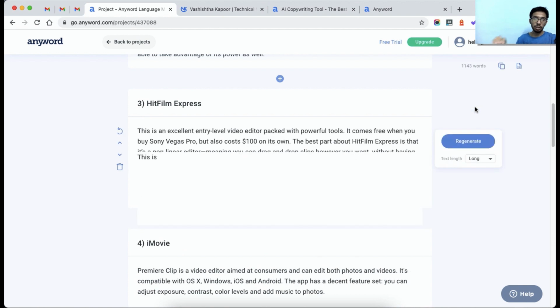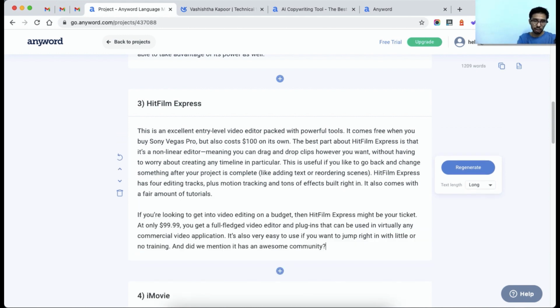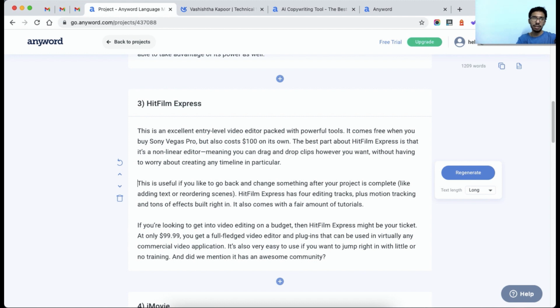So that is one of the best tricks I have always used with any AI writer tool to get more content out of it. Because most of the time you are blank on how to get more and more content for that particular topic, so this is the best method that I have always tried, and I will recommend you to try this also. And basically with AnyWord, if you have a great pricing plan, then you can definitely generate a lot of content with that.